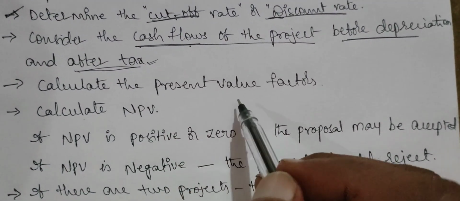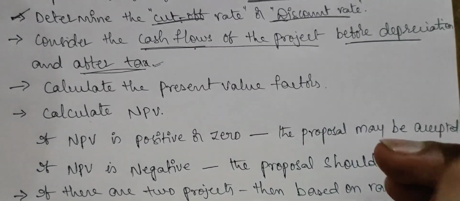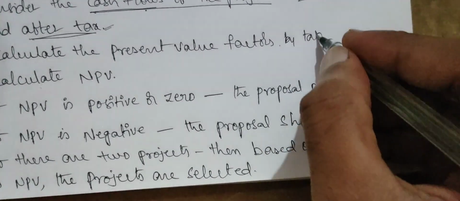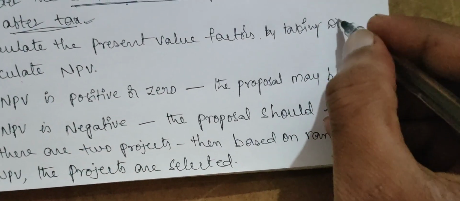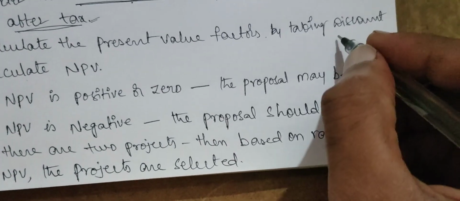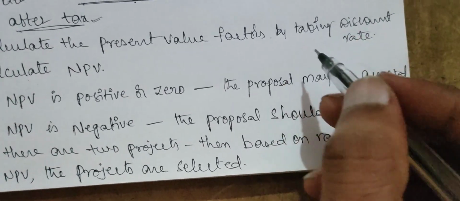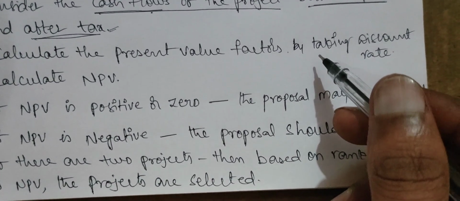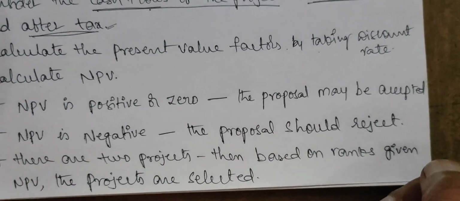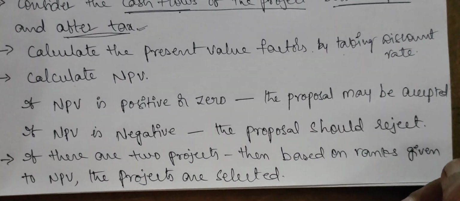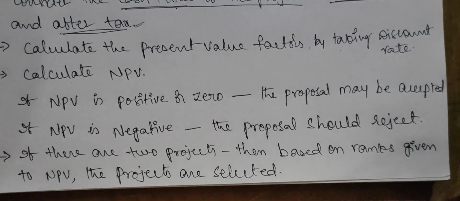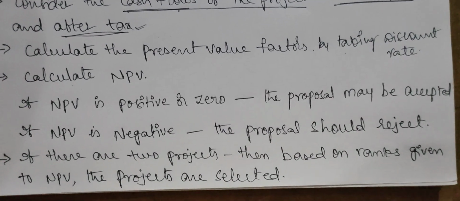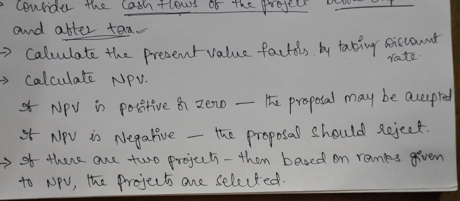Then we can calculate the present value factors by taking the discount factor or discount rate, right? Then how can we calculate it? For this calculation we have one formula, or else we can refer to the present value tables from the books. But in examination, sometimes we may or may not get those present value tables from the examination center. Then what will we do?